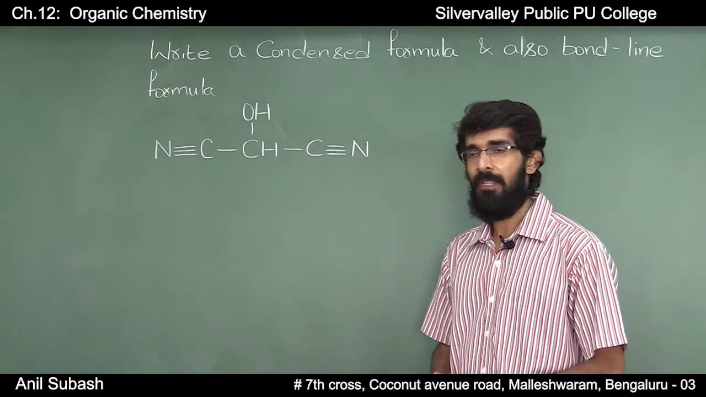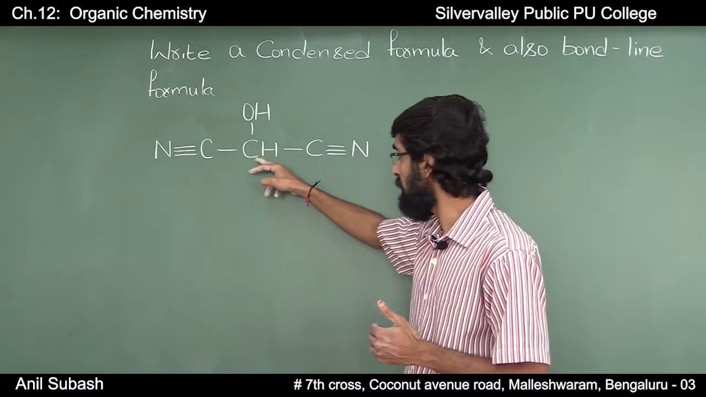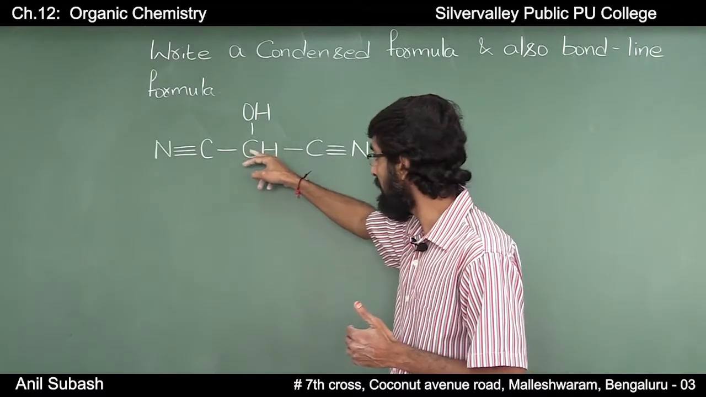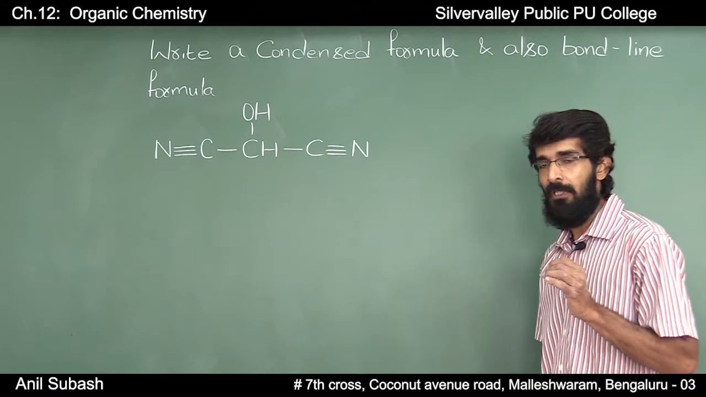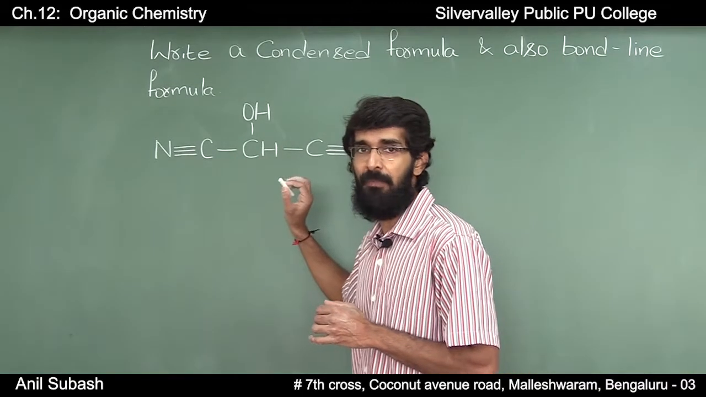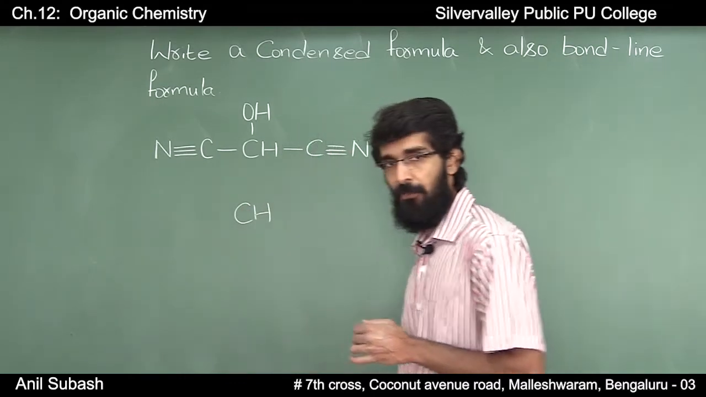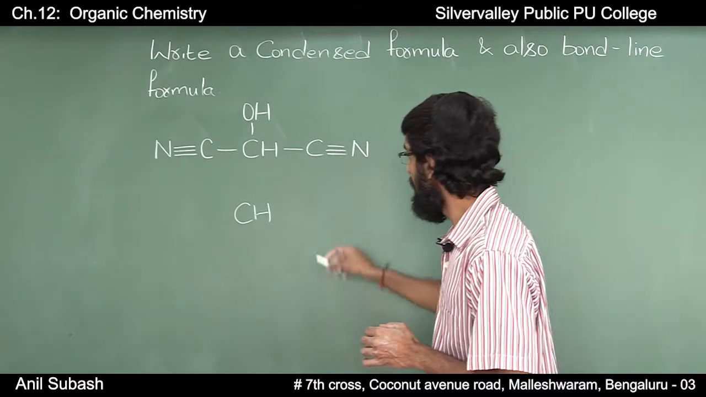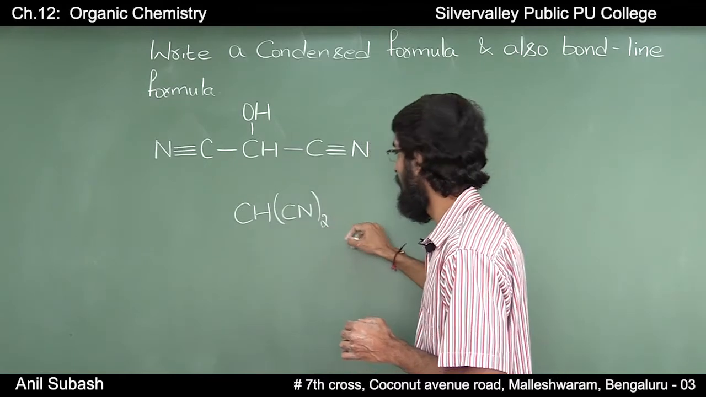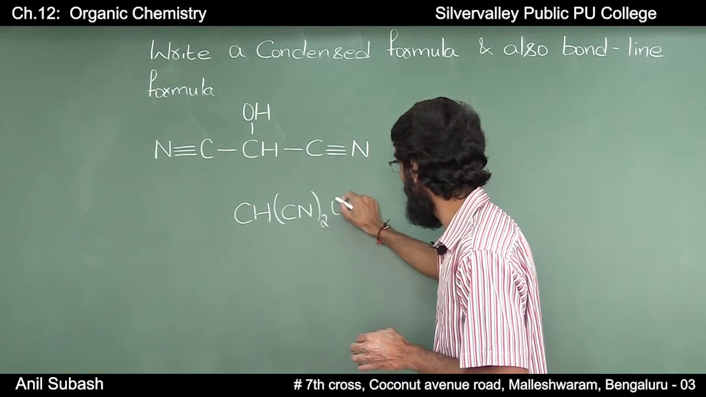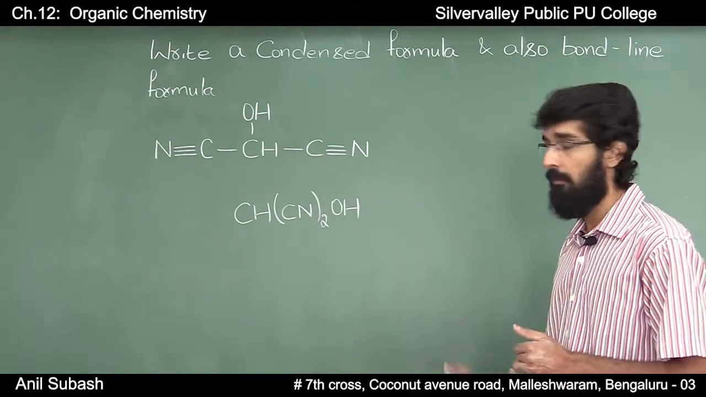Moving further, you have a CN which is attached to a carbon, and this carbon is further attached to another CN group and an OH group. Now we will consider this carbon atom. This carbon atom is attached to one hydrogen. Further, it is attached to two CN groups and an OH group. So this will be the condensed formula of this compound.